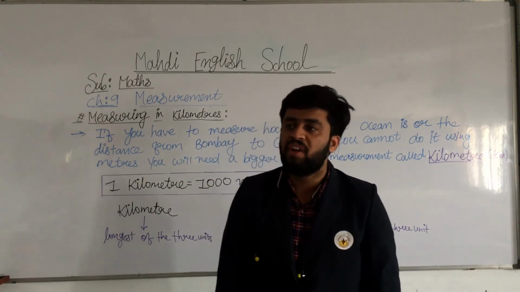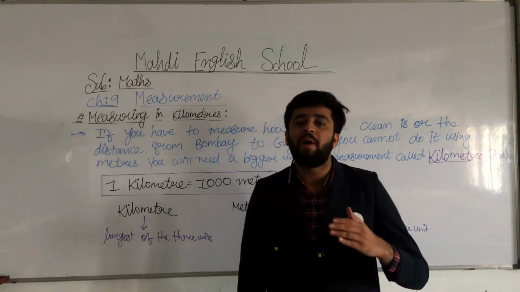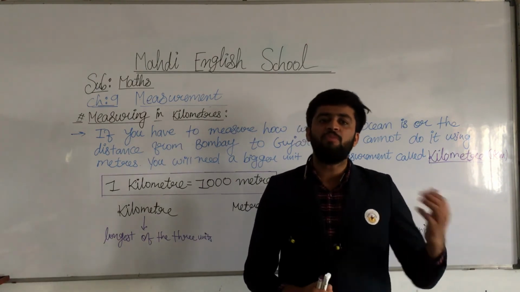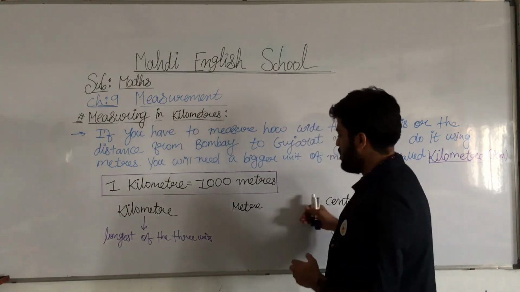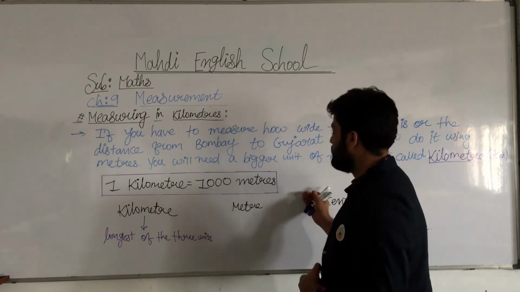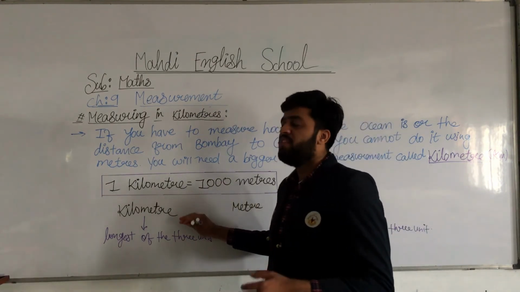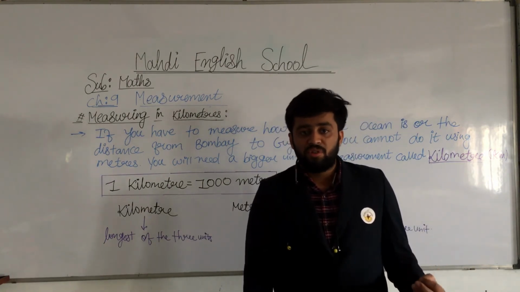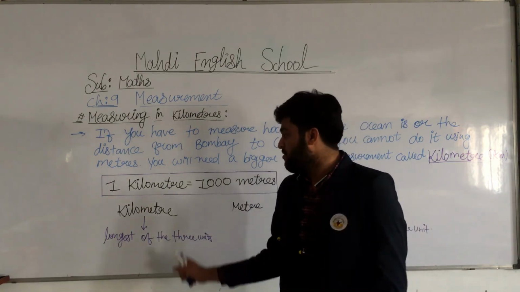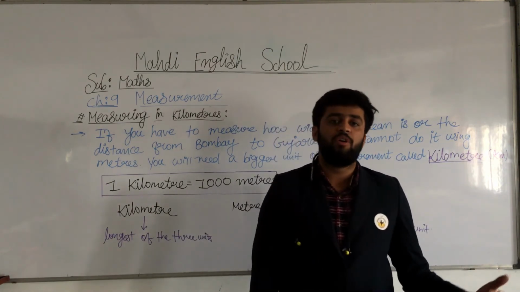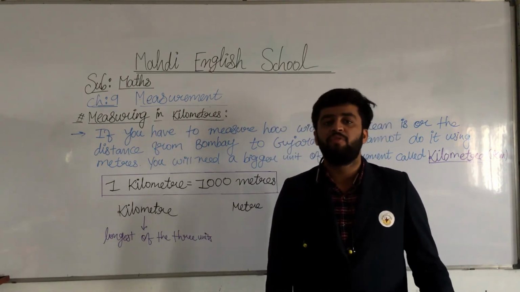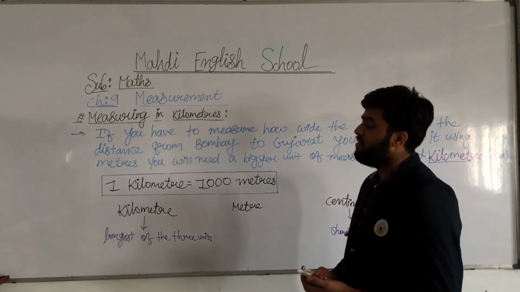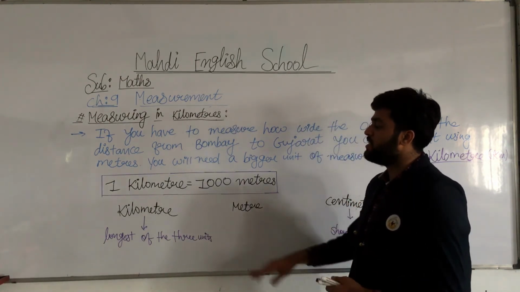how long is the train? How long is the route from Bhavnagar to Mahua? We are not measuring by the centimeter or by the meter. We only have to check in kilometers. 35 kilometers is the route from Bhavnagar to Mahua. Okay, so now I am going to explain what a kilometer is.